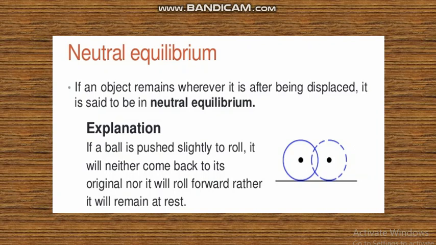Students, a body is said to be in neutral equilibrium if on being slightly displaced, it does not come back to its original position but occupies a new position similar to its original position. The center of gravity of the body remains at the same height.